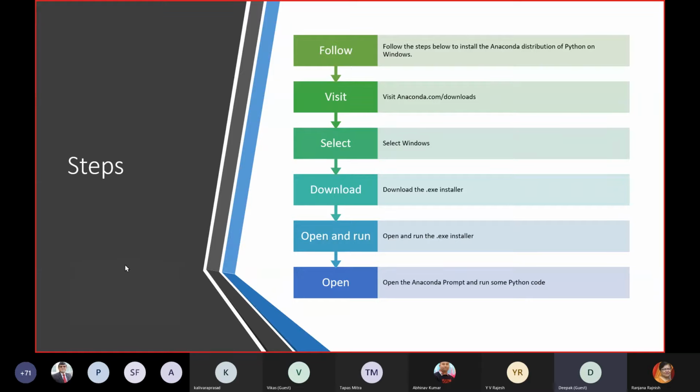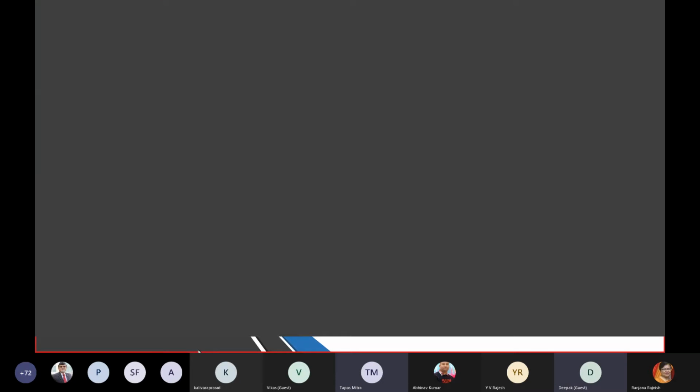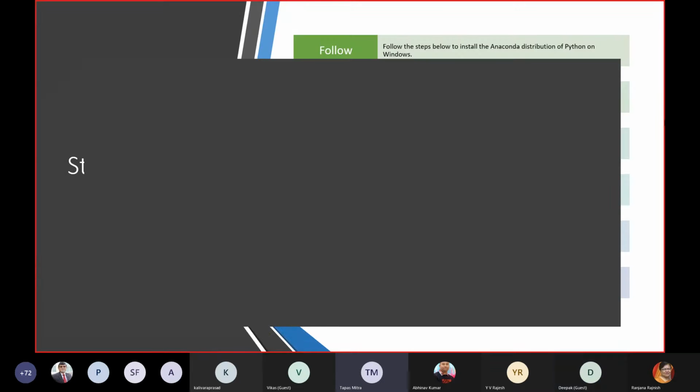I request you all to kindly mute your mic. There's a lot of sound in the background. Please mute your mic. Apashji, please mute your mic. All the participants are requested to please mute your mic. It creates a lot of disturbance. Only when you have to ask a question, then unmute your mic. Otherwise, please mute your mic. Thanks, ma'am.